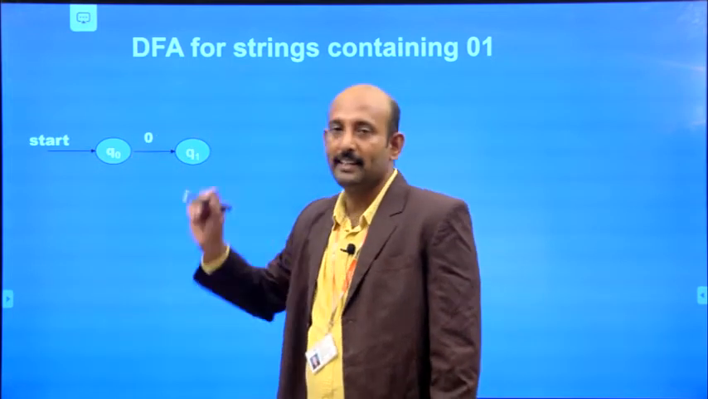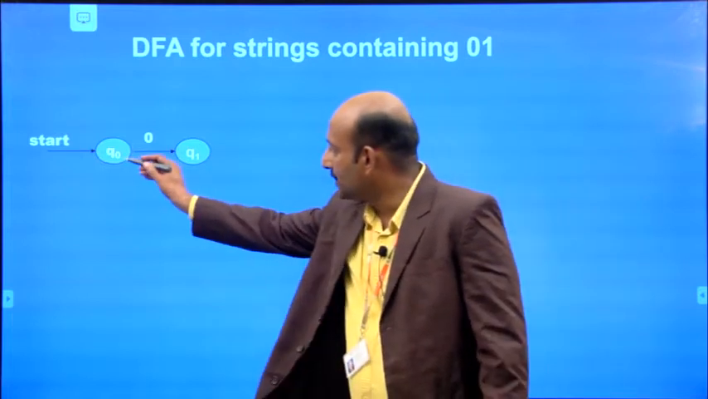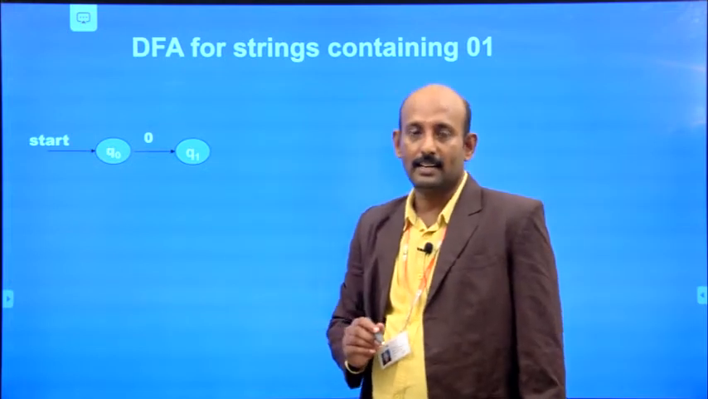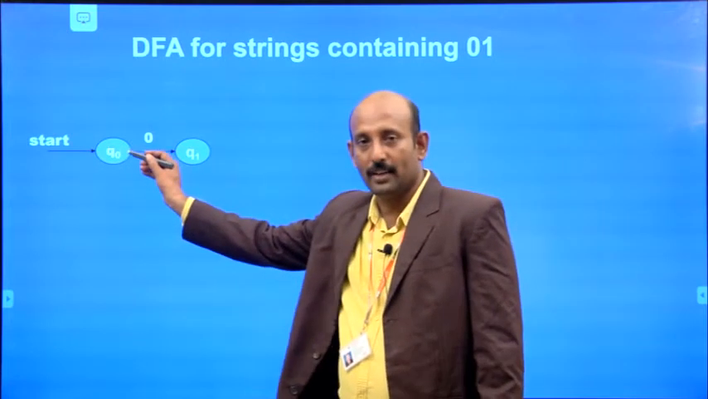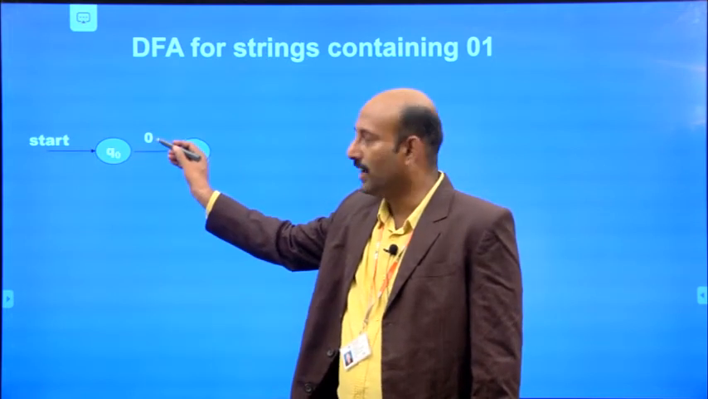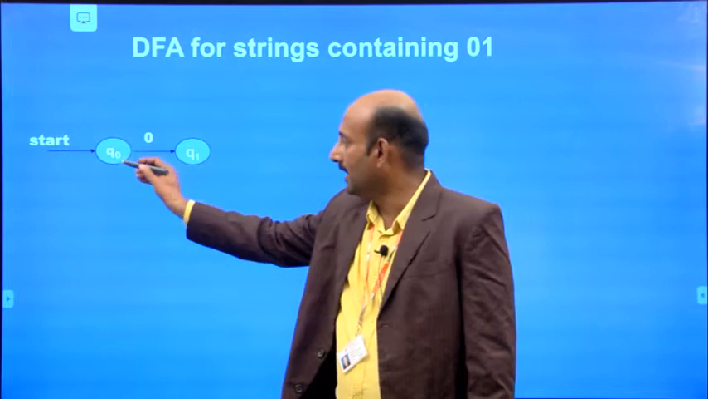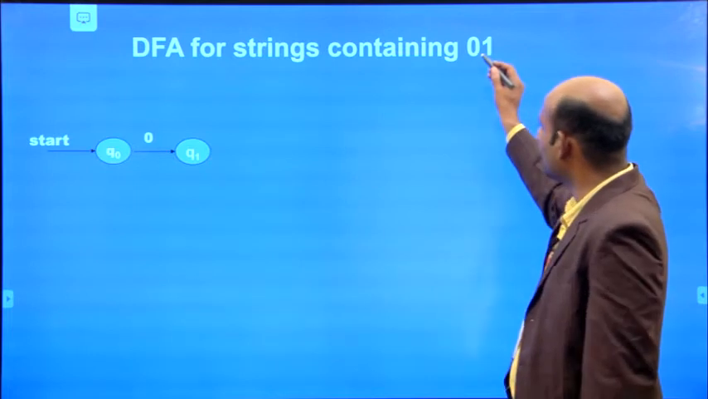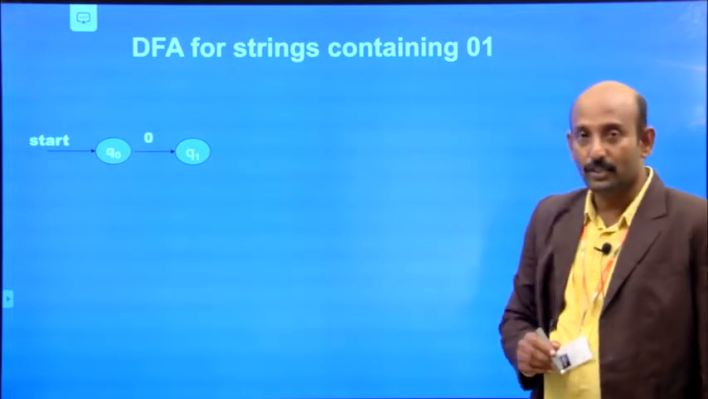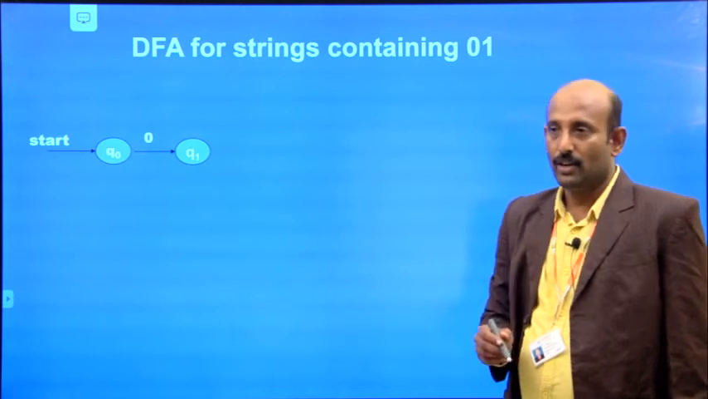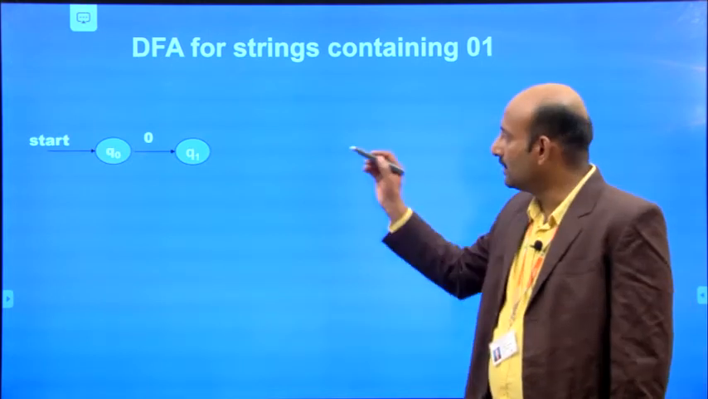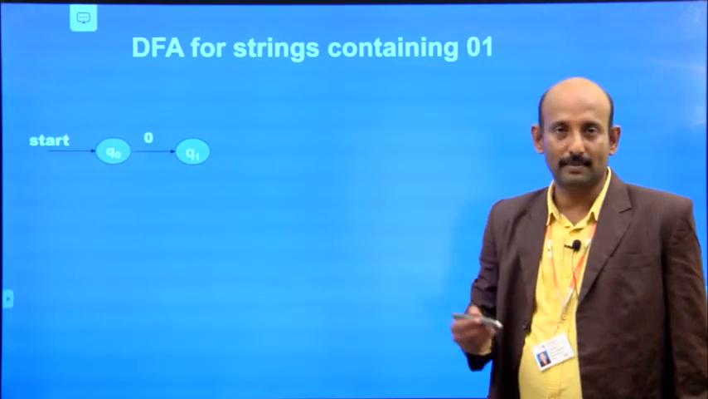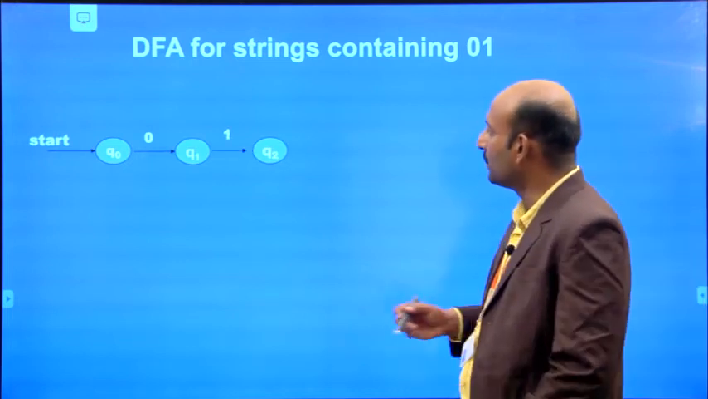if we apply the input 0, it has a transition from Q naught into Q1. That is called a transition. The starting state is Q naught. For this starting state Q naught, if we apply the input 0, it has a transition from Q naught to Q1, because we are checking whether the binary string contains 0, 1 as a substring or not. Suppose the given string is 0, 1. It is a substring in the given string, so it is acceptable. Now let's go for that 1.